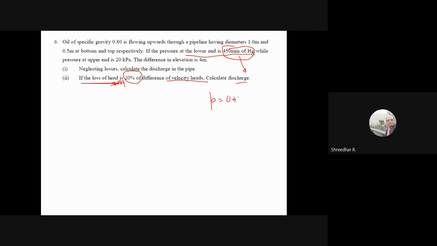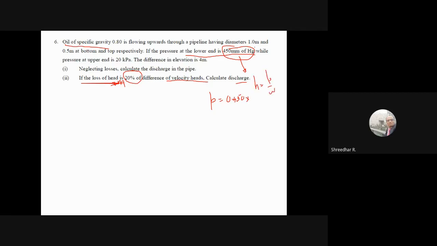So how to convert into meters of water? Here it is oil. So what I should do, I'll first take pressure. How to convert into pressure? What I have to do? Because H is P by omega, if I want pressure, I should multiply by specific weight.